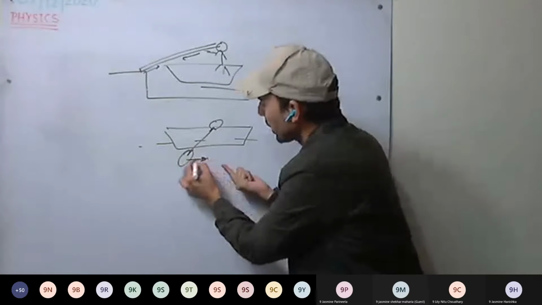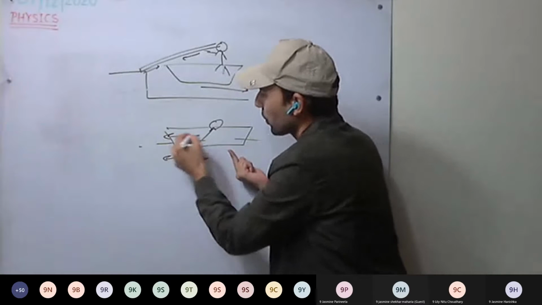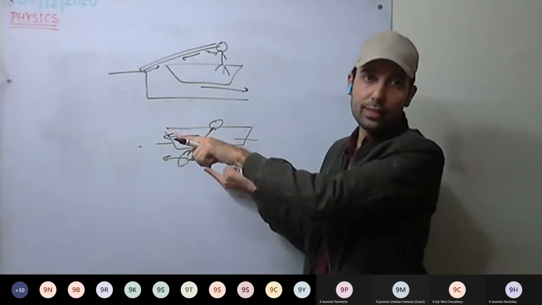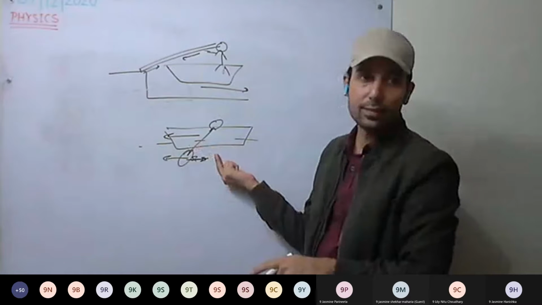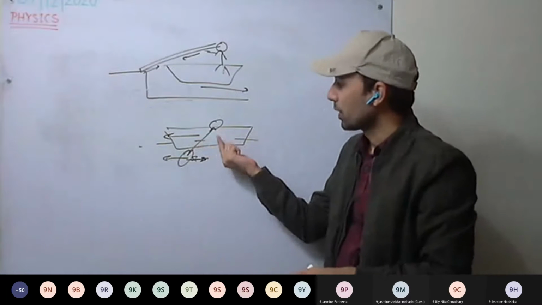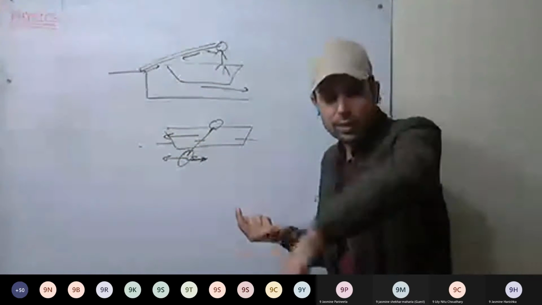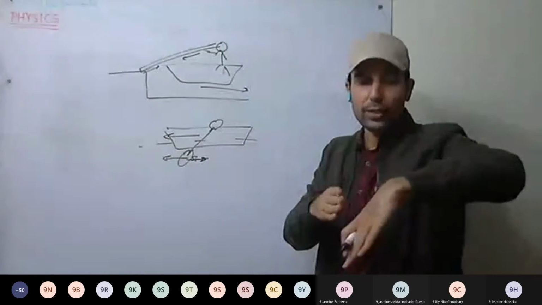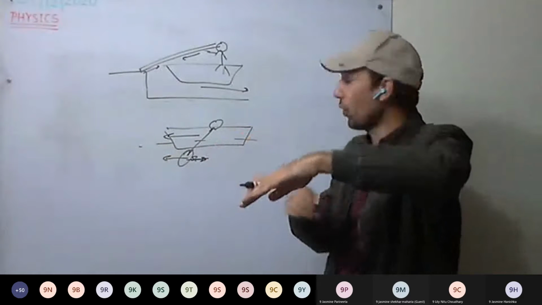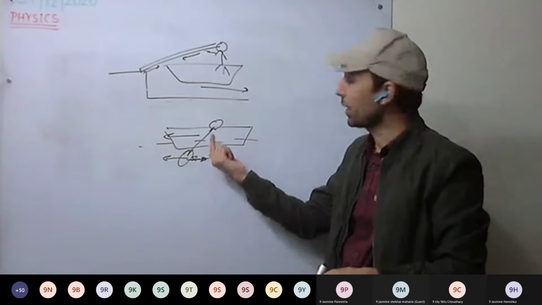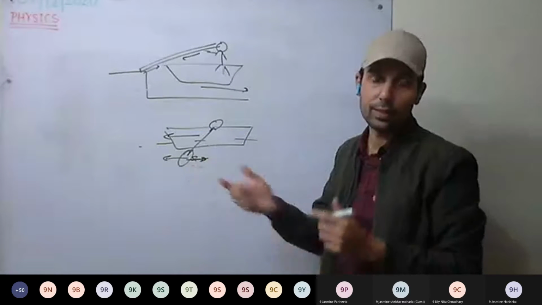This is how the water will push the oar forward and the boat will move forward. Is this clear? The oarman pushes the water backward with the oar, and the water pushes the boat forward. Equal and opposite force.